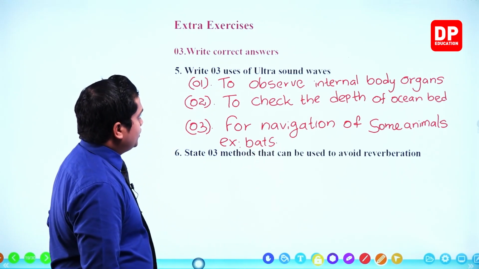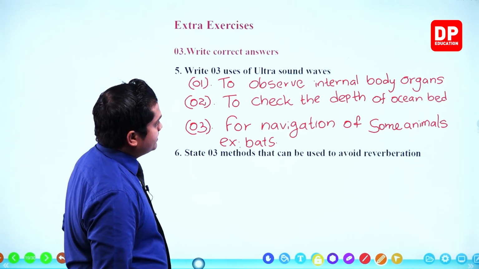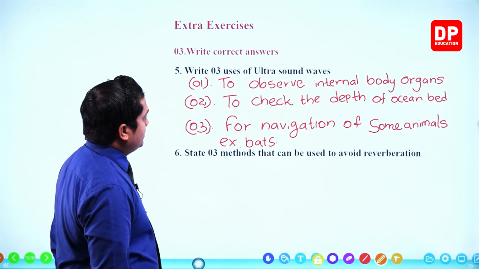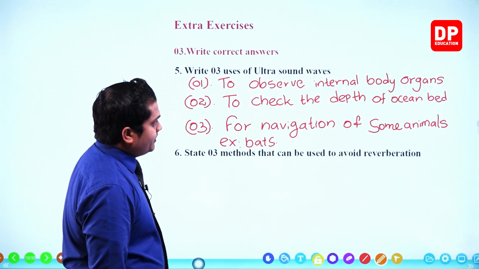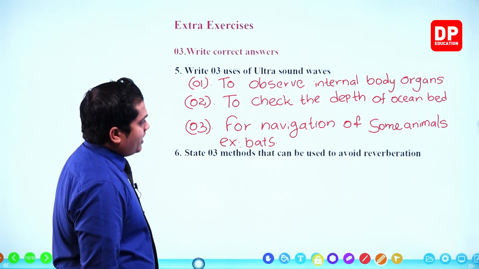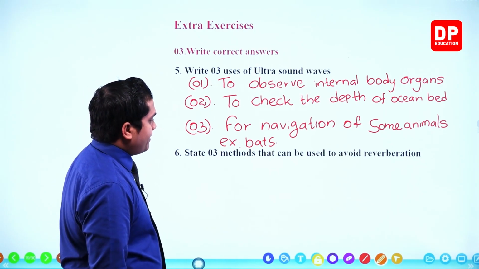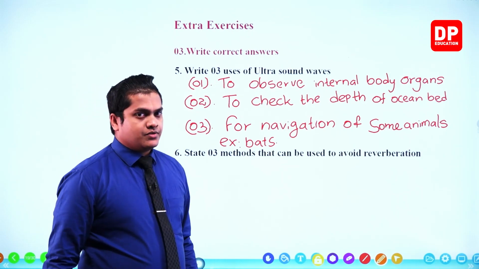Right, so these are the uses of ultrasound waves: to observe internal body organs, to check the depth of the ocean bed. For navigation of some animals like bats, ultrasound waves are used.